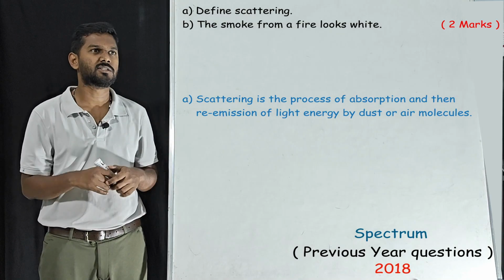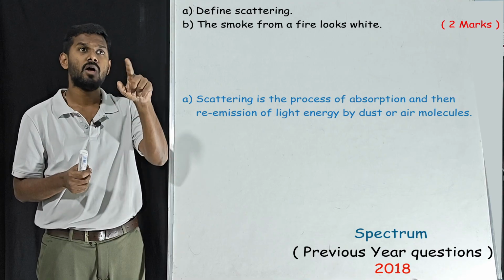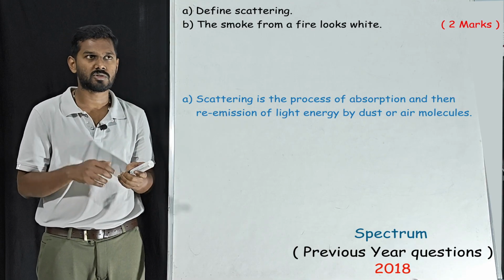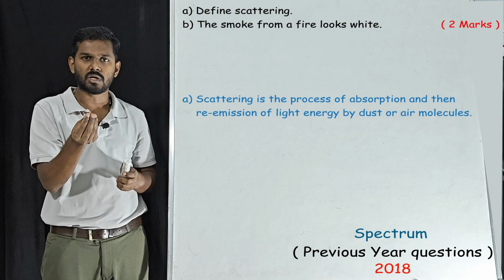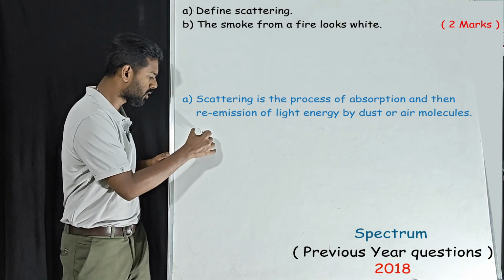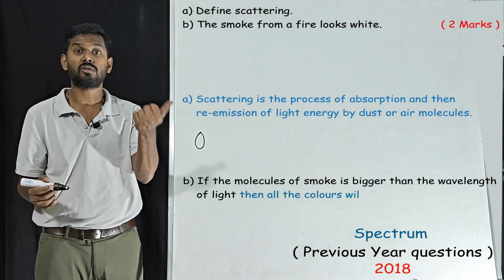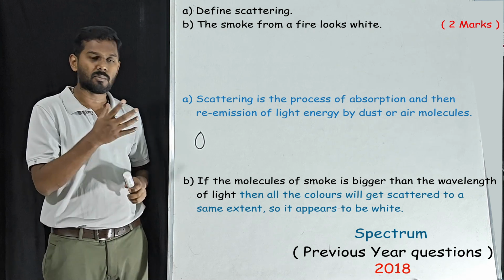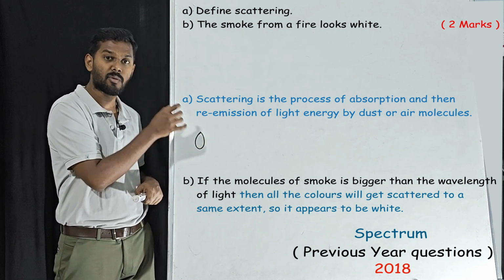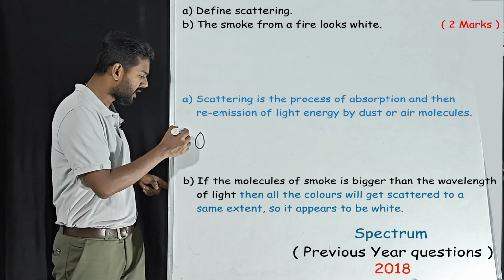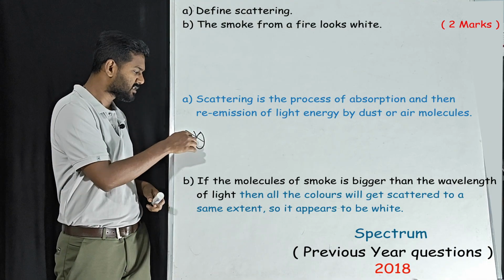Now we'll move on to the second sub question. The smoke from a fire looks white. Very simple question if you have seen the concept video, and it is related to the previous year questions also. Listen, the smoke of fire looks white. Why? Because the molecules of smoke are bigger than the wavelength of light. This is what you have to write first. Whenever something looks white, huge, dense white, that is because the molecules are bigger than the wavelength of light. Whenever light from the fire enters it, we know the size of the molecule.